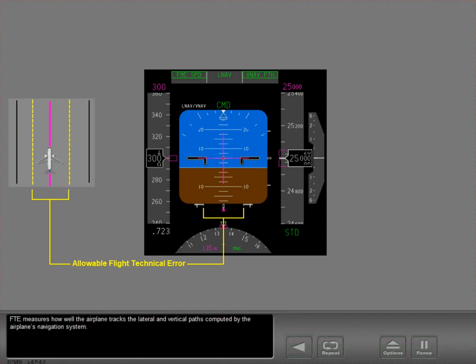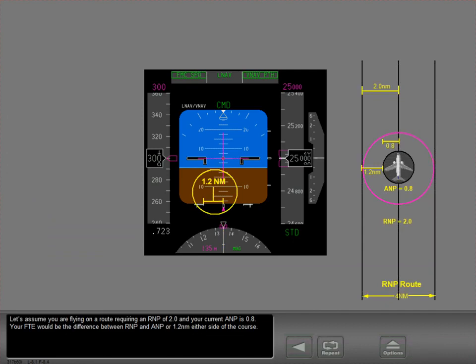FTE measures how well the airplane tracks the lateral and vertical paths computed by the airplane's navigation system. On the Lnav deviation scale, the space between the ANP bars represents the allowable FTE. Subtracting ANP from RNP gives you the allowable FTE.